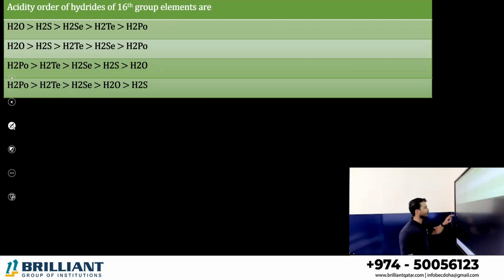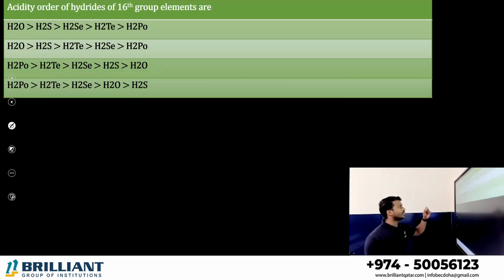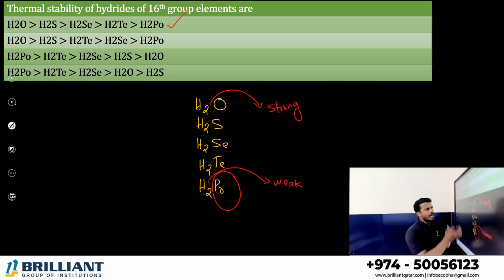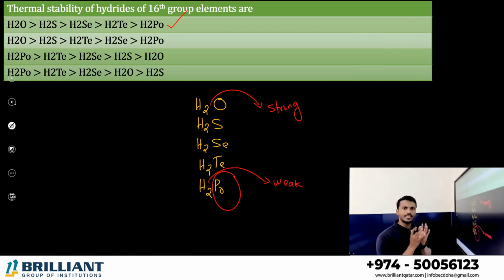Next one. What is the acidity order of the 16th group element hydrides? These are the hydrides of the 16th group elements. Acidity means the ability to donate H plus ion. Which substance is ready to donate H plus ion? That is nothing but H2Po.